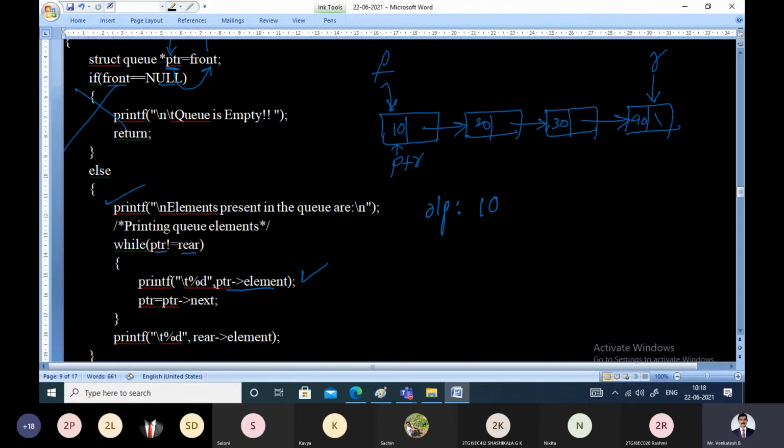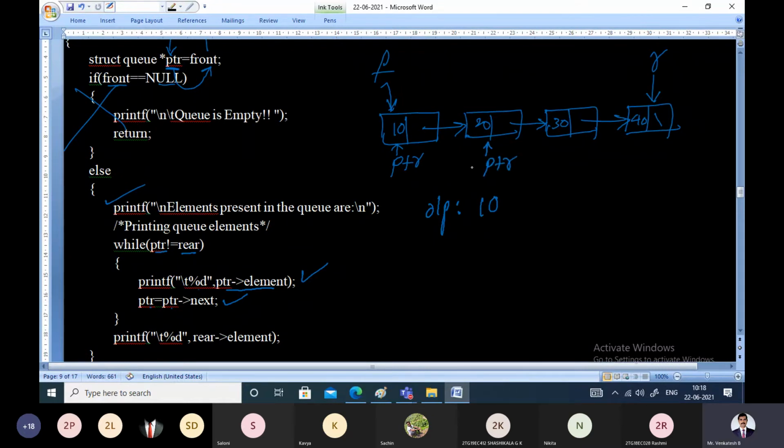After displaying 10, whenever this print gets called next time, one tab is being displayed here. That I'll explain in the next iteration. PTR equal to PTR pointer next. That means once you display this value, our intention is to display the next value 20. That means you should advance this PTR pointer and make it point to the 20.